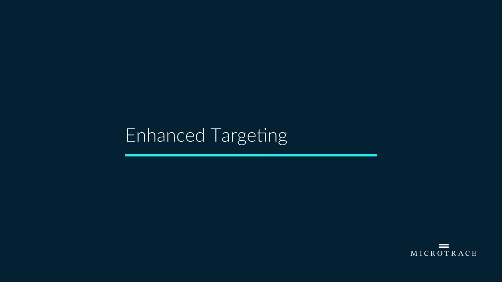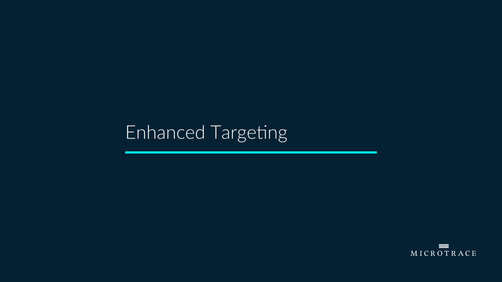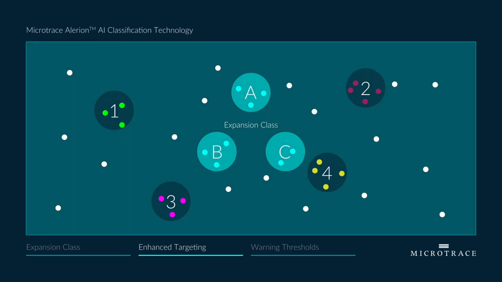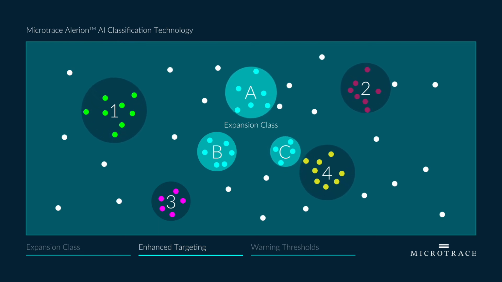Enhanced targeting allows classes to be refined by adjusting individual thresholds to precisely match incoming sample data, which means your classification system will continuously learn and evolve in real time, resulting in a highly accurate and adaptable AI classification system.